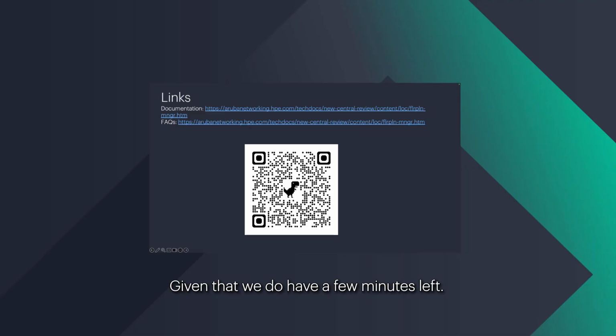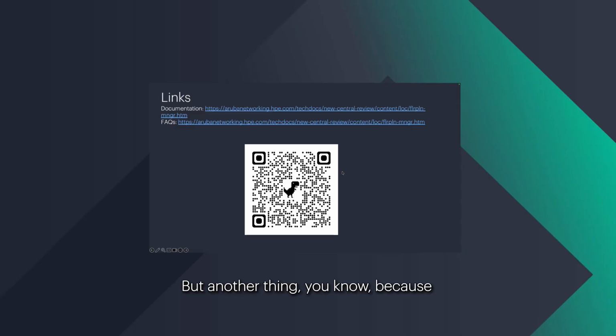Given that we do have a few minutes left, it would be good if we could touch on a couple of the new features that we have recently released. With regards to floor plan, or is this all of Central? If we think about potentially agentic. Sure.